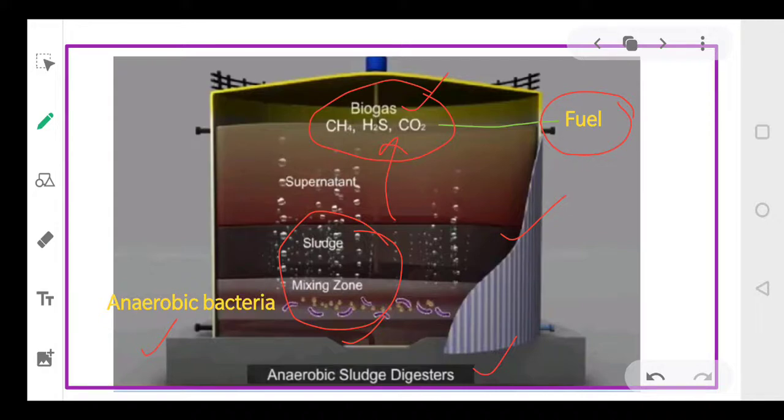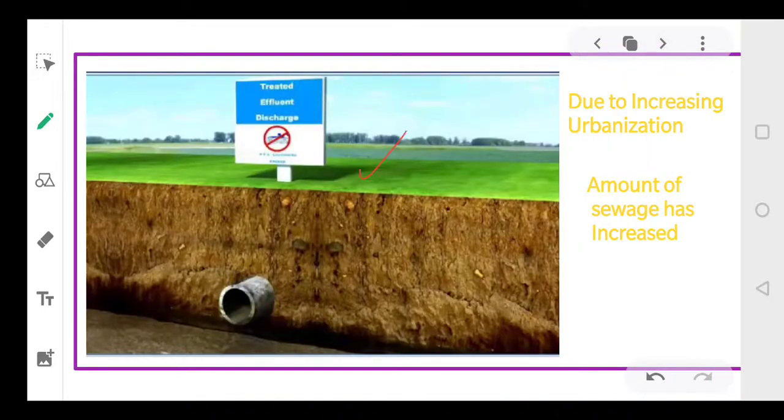This biogas is used as a source of energy because it is highly inflammable, right everyone? So these gases we will be using for preparing our food, or as a fuel in our houses. While the treated water will be discharged back into water bodies like rivers, streams and ponds, because the various chemicals and waste materials have been removed from this water.